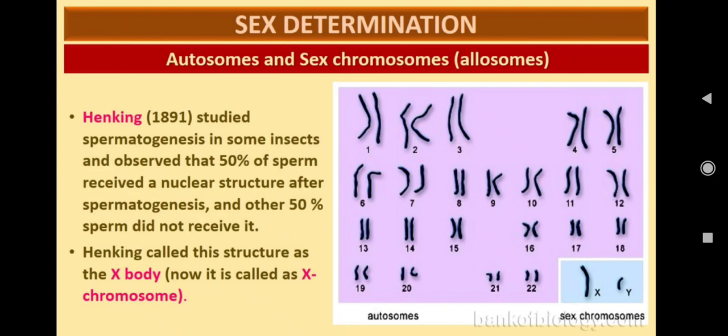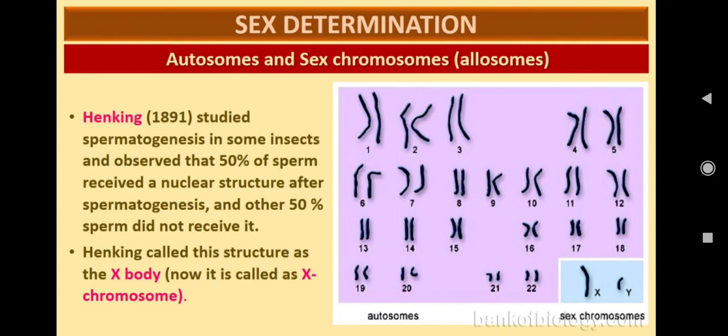Next, the scientist Henking in 1891 studied spermatogenesis in some insects and observed that 50% of the sperm received a nuclear structure after spermatogenesis and the other 50% did not receive it. So he found that the male produces two kinds of gametes. Henking called this structure the X body.